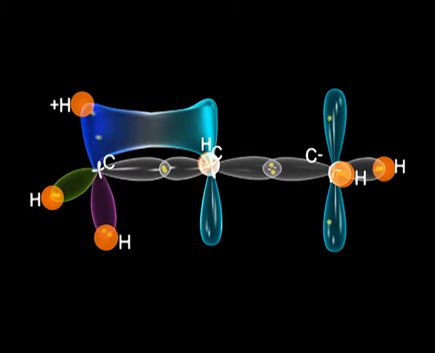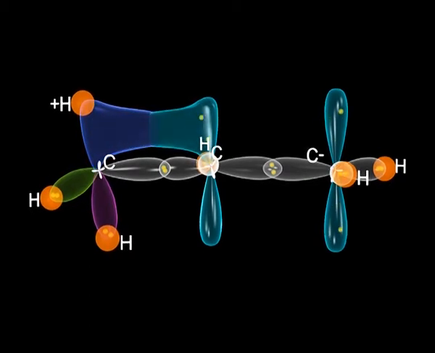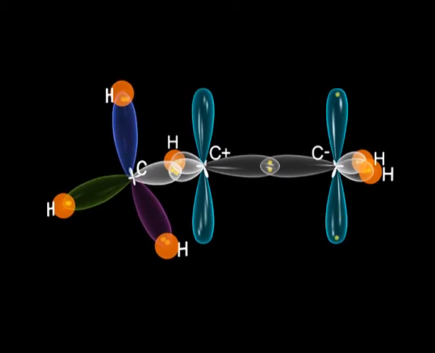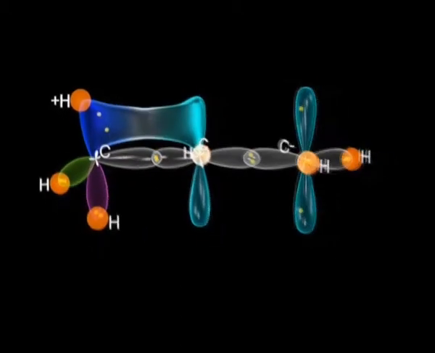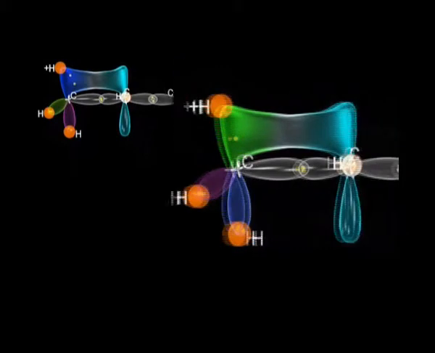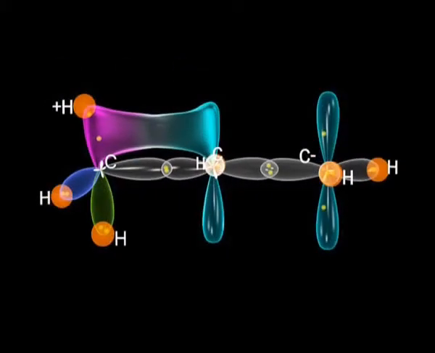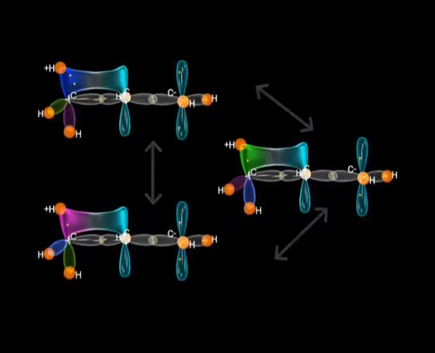Have a look at the electron deficient orbital which overlaps with the adjacent CH sigma bond of the CH3 group. 3 hyperconjugative structures of propene are formed. Observe each one carefully on the screen. A double-headed arrow between them shows that these can be interconverted from one form to another.